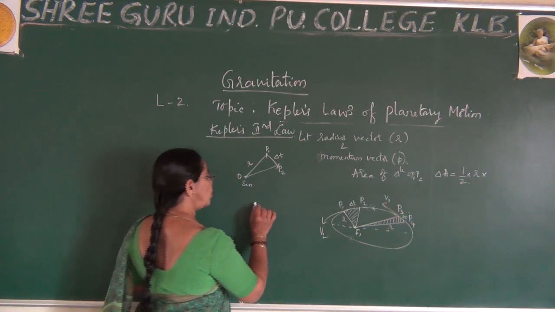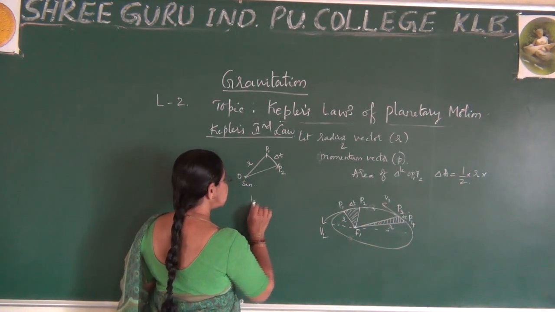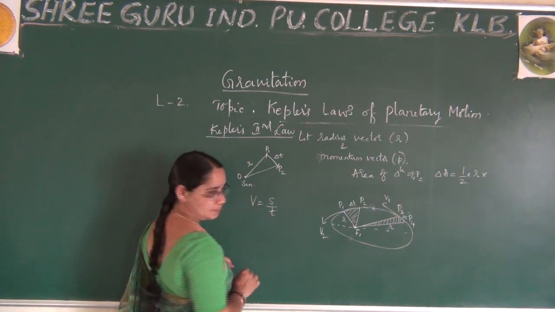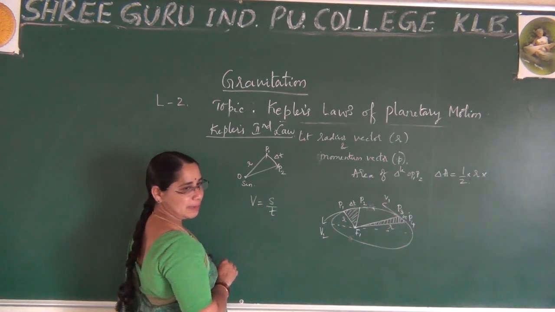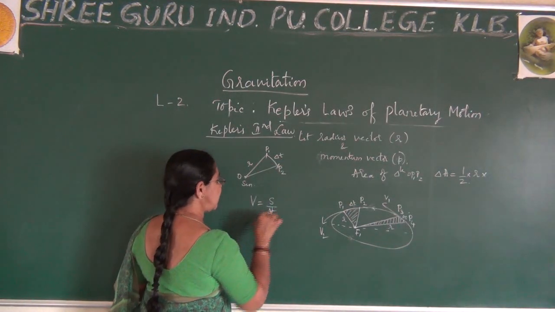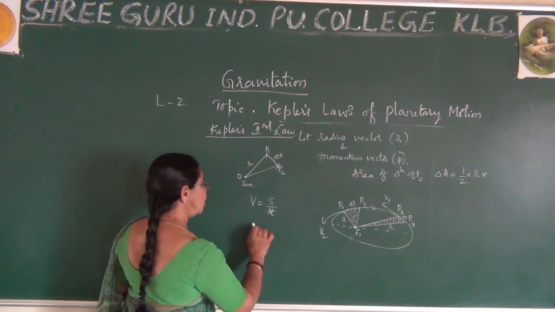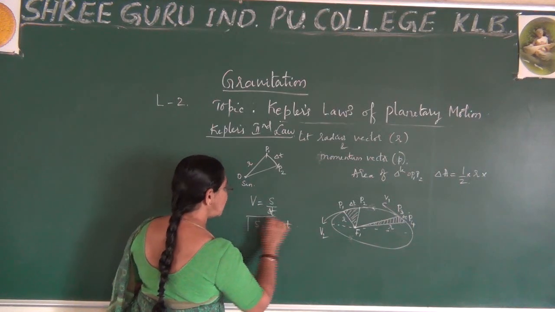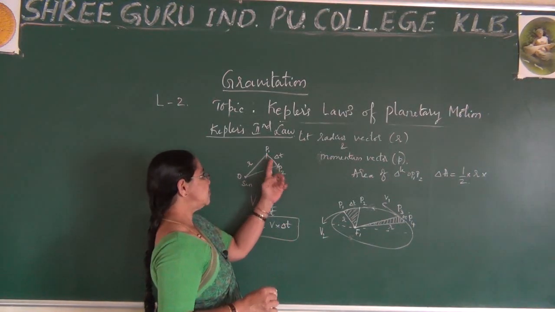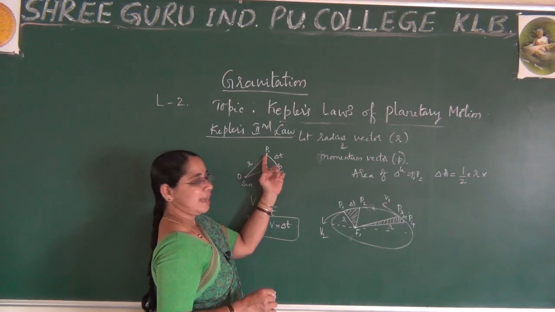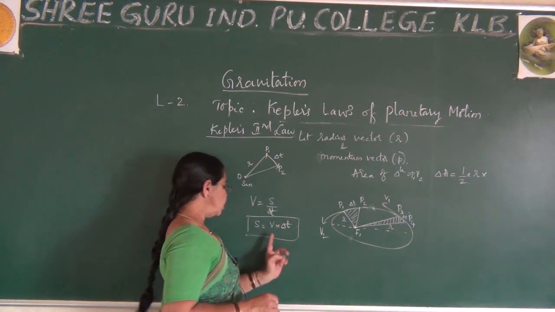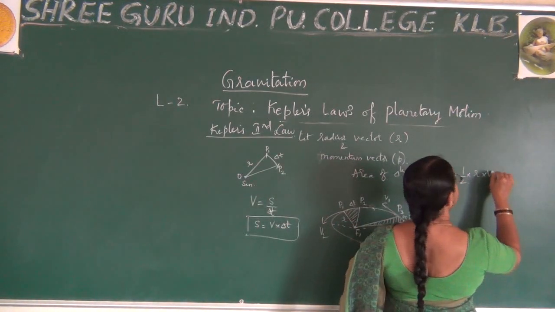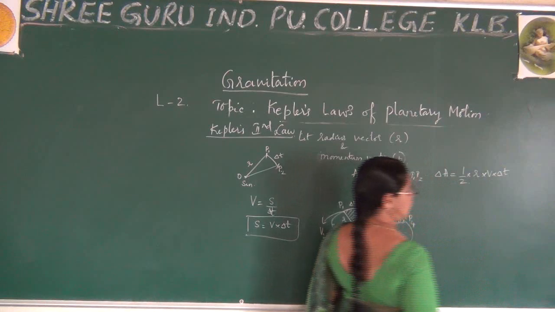You already know from an earlier class that velocity is equal to displacement by time. Here I have taken a small time interval, delta t, where s is equal to v into delta t. So for the distance from here to here, this is the base and this is the height. Instead of the height, I write it as v into delta t.